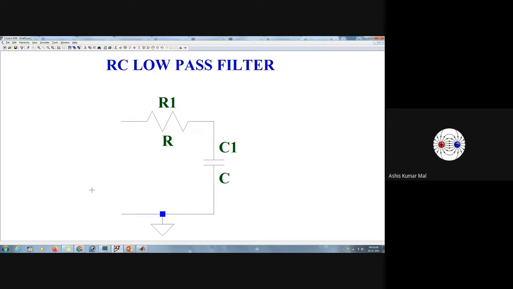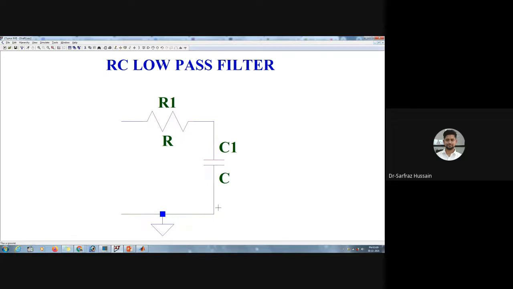Yes. Hello. Yes. Yeah, grounding is always necessary. For LT-Spice it is required, because it needs a reference point from where it will calculate the values. So as such, I understand, but if you just simply say connect the supply between the one end of the resistor and the other end of the capacitor, yes, nominally it should work, but if that is a particular requirement about LT-Spice, that's okay. Yes. Actually, that is a particular requirement about LT-Spice, but the circuit will run somehow, because the circuit is complete, right? Without the ground also it will work, but it needs a reference circuit.